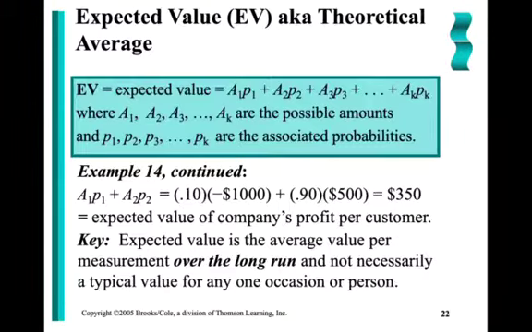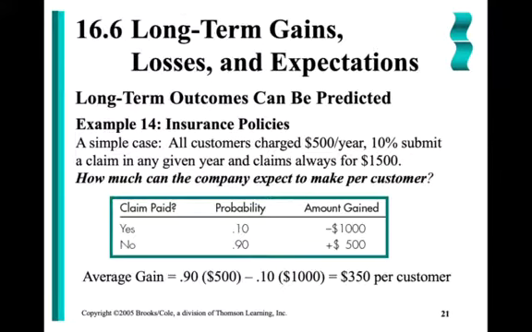So let's go to our formula. The formula for expected value is the amount multiplied by its associated probability, and it's the sum of these values. So what's the amount gained if somebody filed a claim? Well, they actually lost $1,000. I'd multiply that by its associated probability of 0.10.